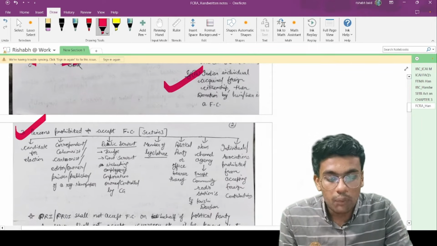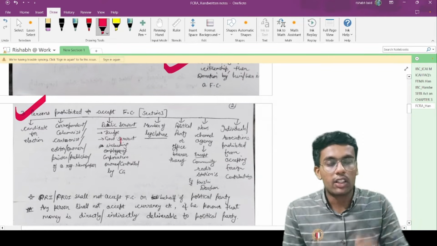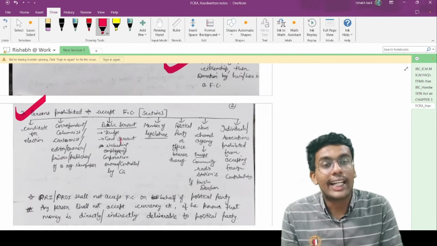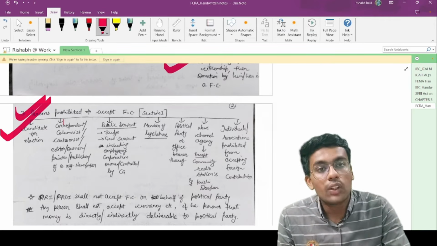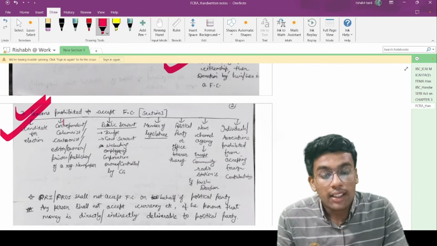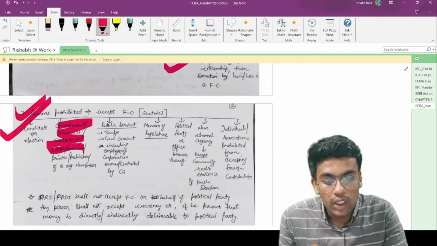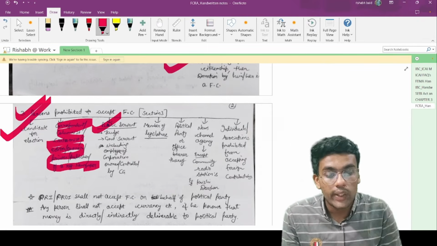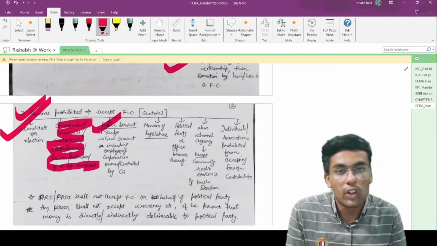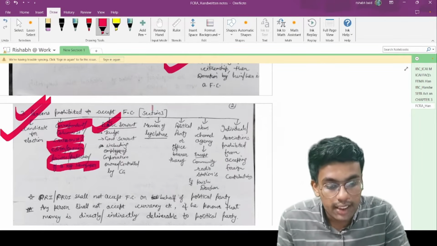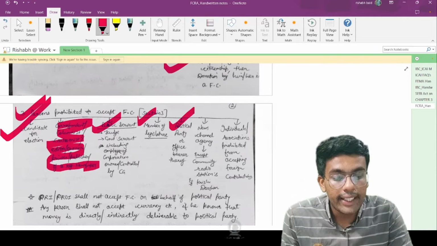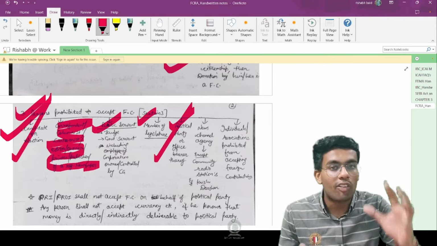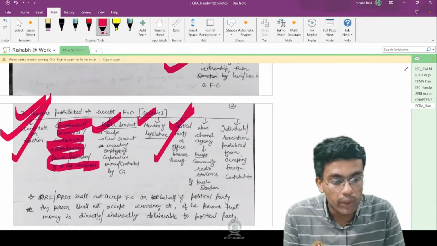Now, point number 3 talks about persons who are prohibited from accepting foreign contributions. That means these persons cannot accept foreign contributions. Who are those? A candidate for the election. Correspondent, columnist, cartoonist, editor, owner, printer, or publisher of a registered newspaper. Public servants such as judges, government servants, including employees of corporations which are owned or controlled by the central government. Members of legislatures are also covered here. Political parties and office bearers thereof, like the president, etc., of the political party.